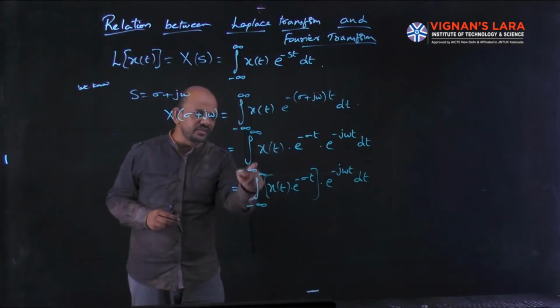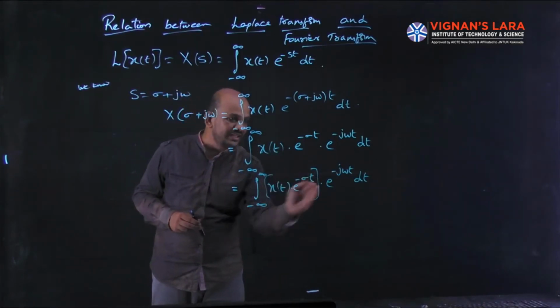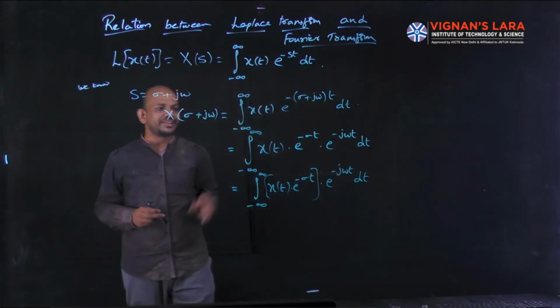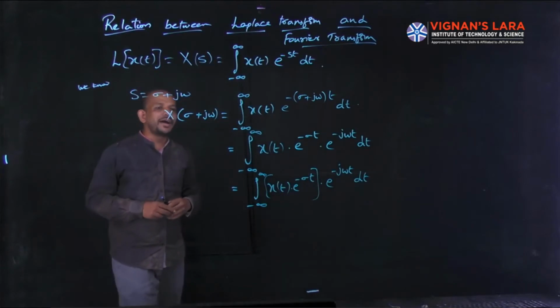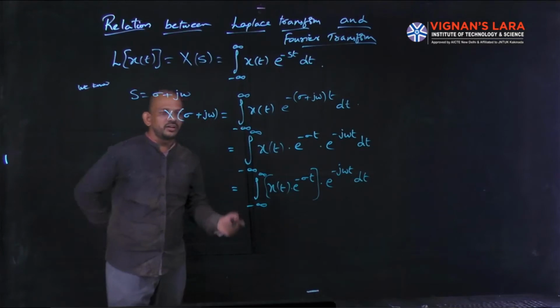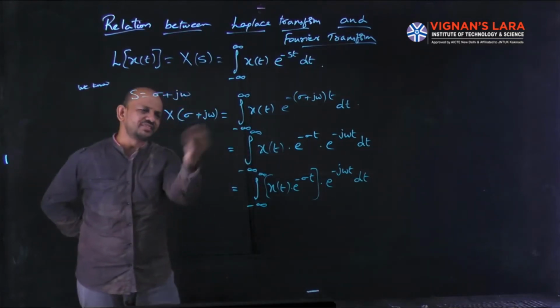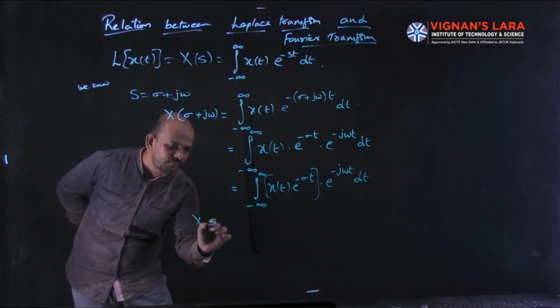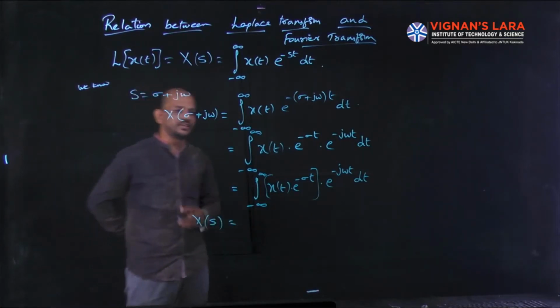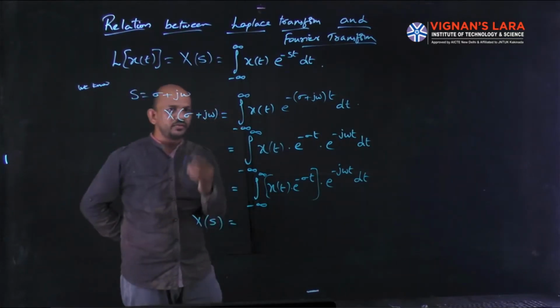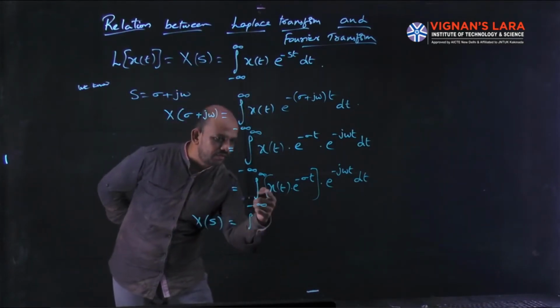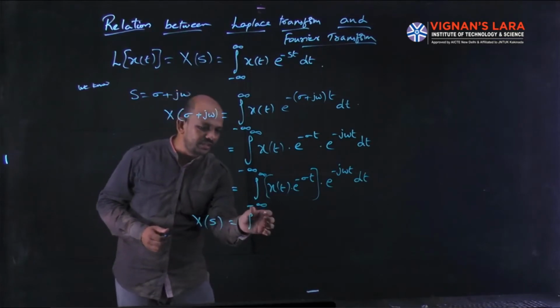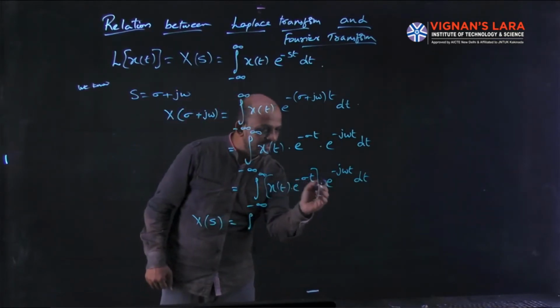Simply, integral minus infinity to infinity x of t into e power minus sigma t into e power minus j omega t dt will give the Fourier transform of x of t into e power minus sigma t. So finally you can write X of s, which is nothing but the Laplace transform. So X of s will be equal to integral minus infinity to infinity x of t e power minus sigma t e power minus j omega t dt.